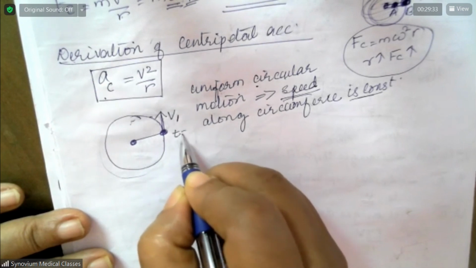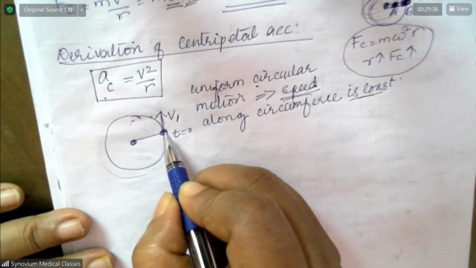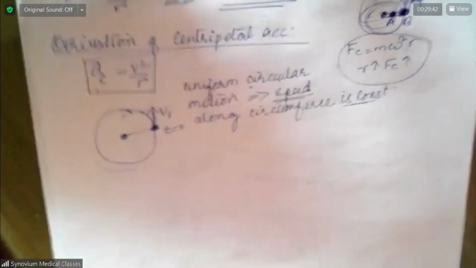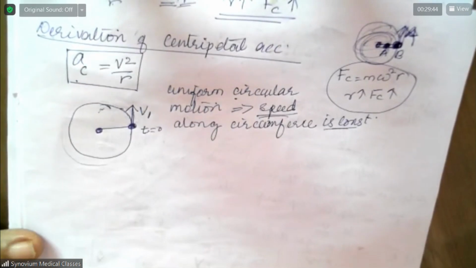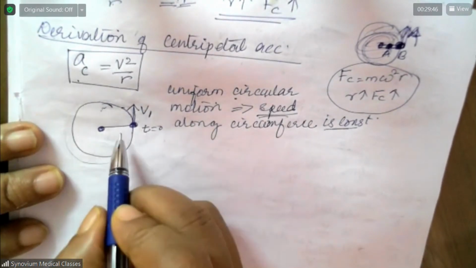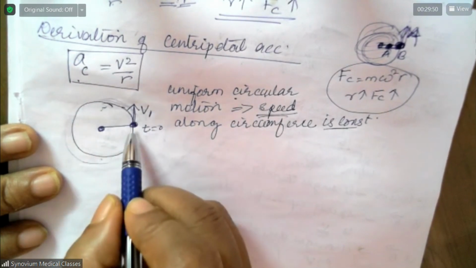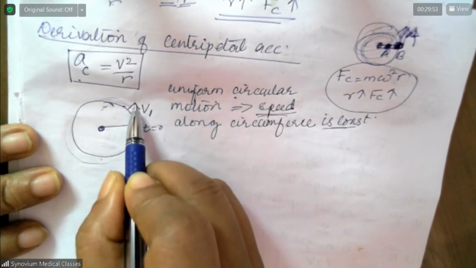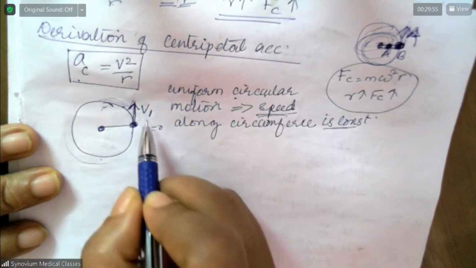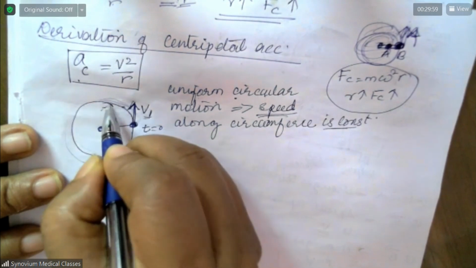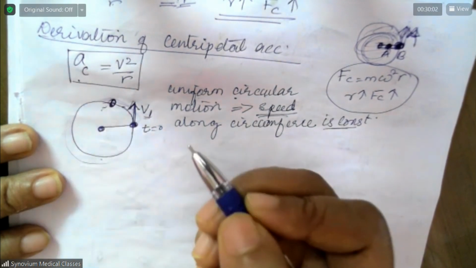When time t is equal to 0, the object is over here. Can you see me writing? Are you following me? Okay. Now assume that an object is moving in a circular path. At this moment, this is its velocity in this way. Let the velocity be v. And after some time, assume that it is over here.